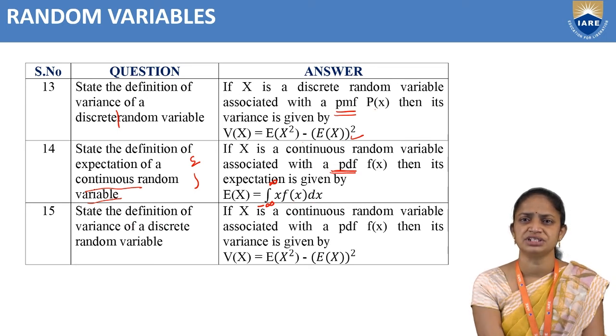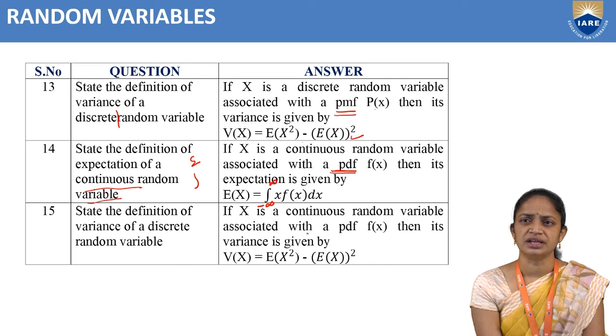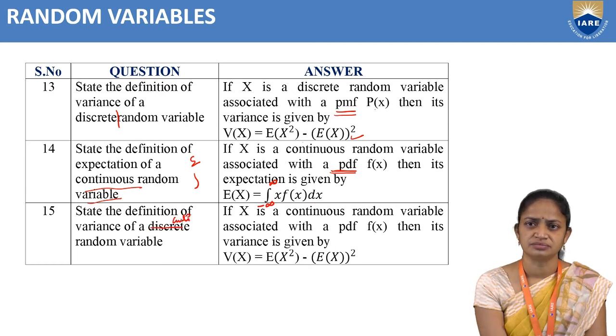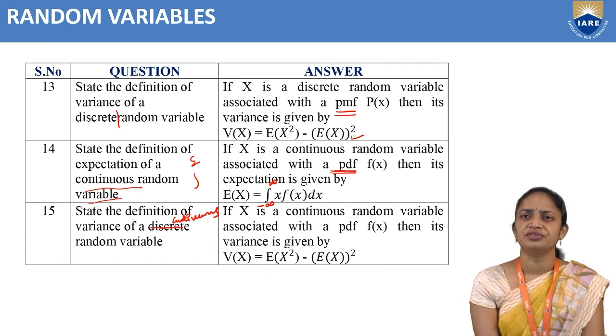And the last definition: state the definition of variance of a continuous random variable.